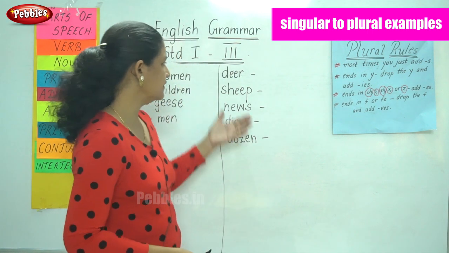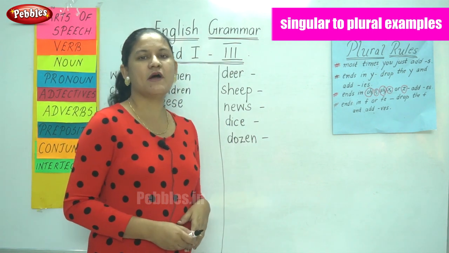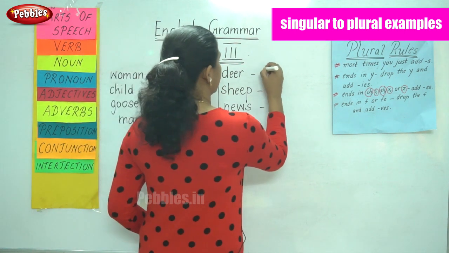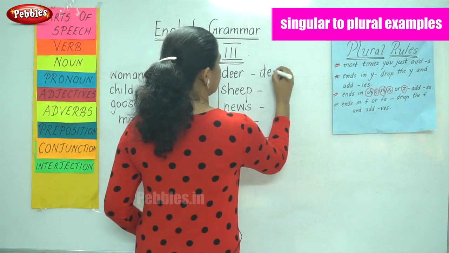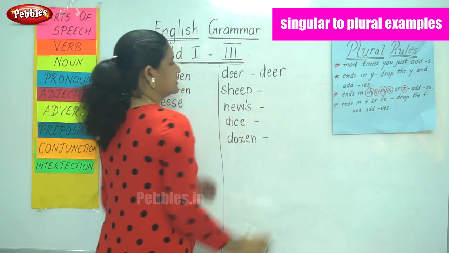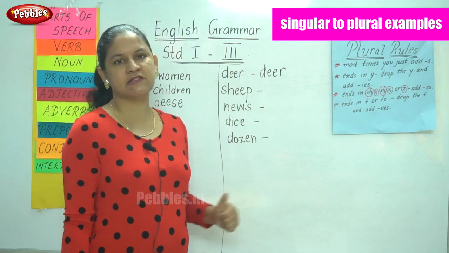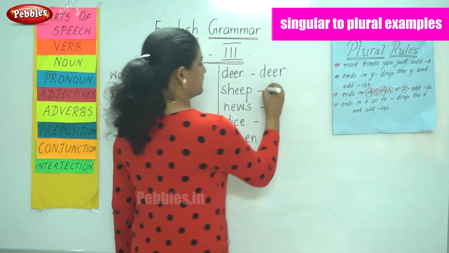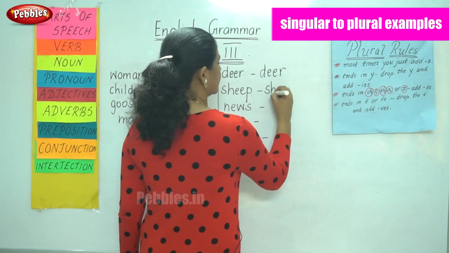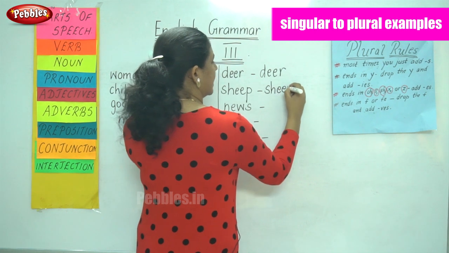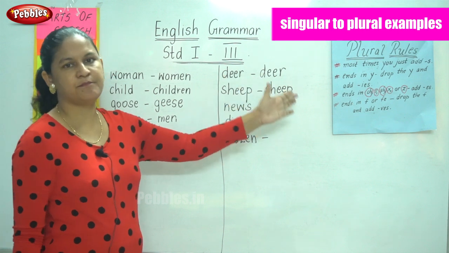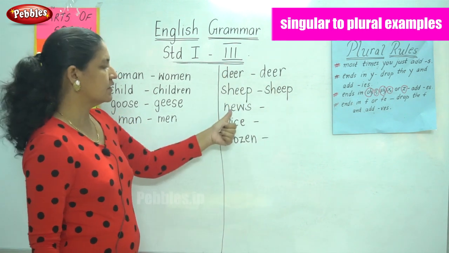Now moving on to some more examples, wherein the singular and the plural remain the same. For example, deer. One deer, many deer. We never add another alphabet. So singular and plural remain the same. One sheep, many sheep. There is no addition of another alphabet. One deer, many deer. One sheep, many sheep.